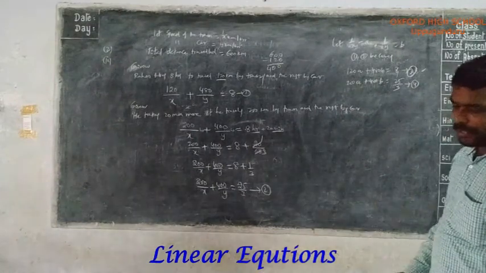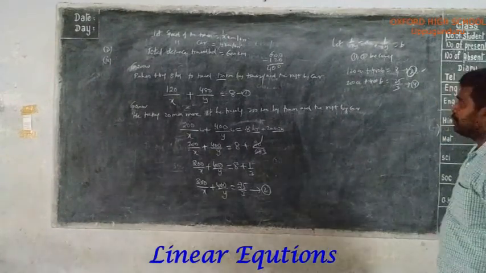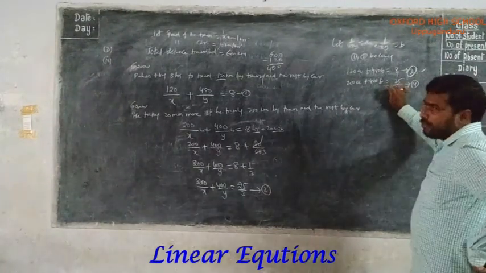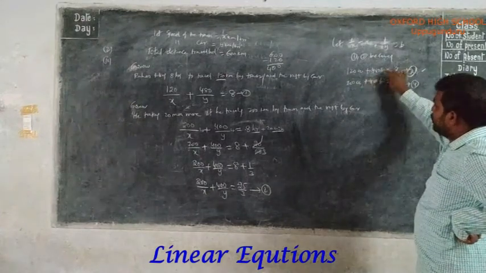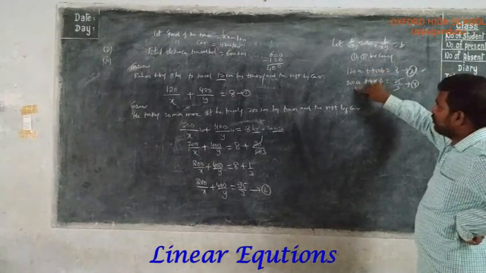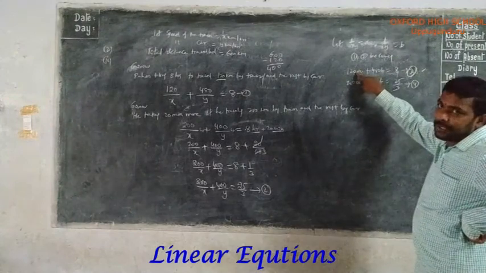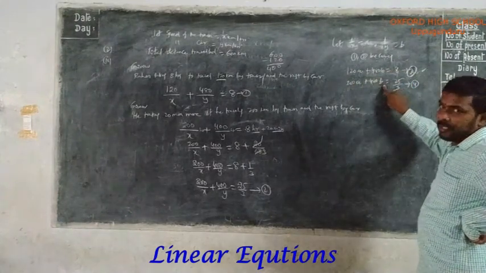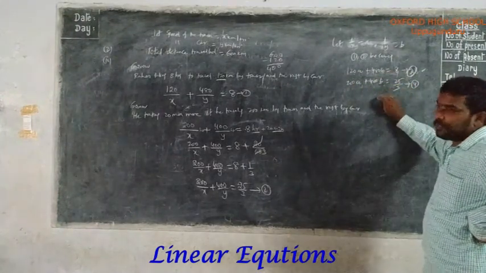Now I am solving these two equations by using the elimination method. If you want to remove a, you have to make these two coefficients the same. Otherwise, if you want to remove b, you have to make those two coefficients the same.